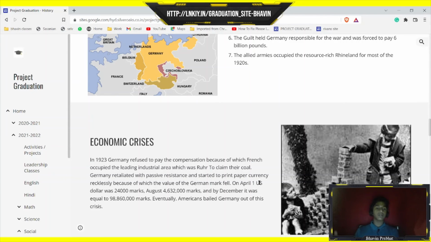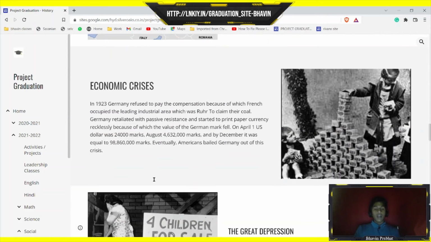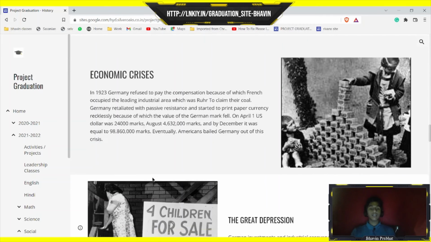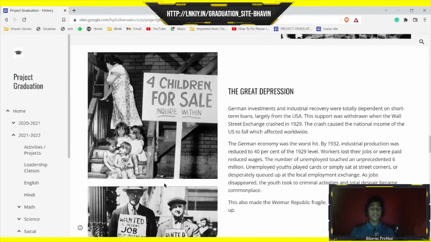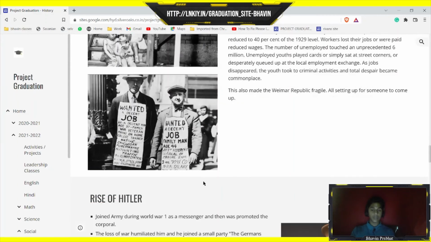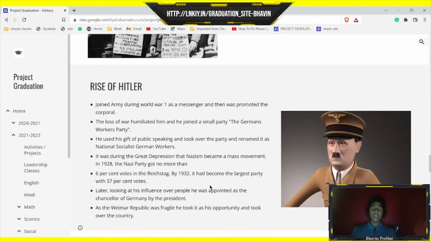because when Germany printed currency recklessly to pay off the compensation, the value of the German mark fell. Eventually, America helped Germany get out of the crisis. But here I've written the effects of the Great Depression, the crash of Wall Street Exchange on Germany, and then how did Hitler, from a messenger in an army, become the chancellor of a country.